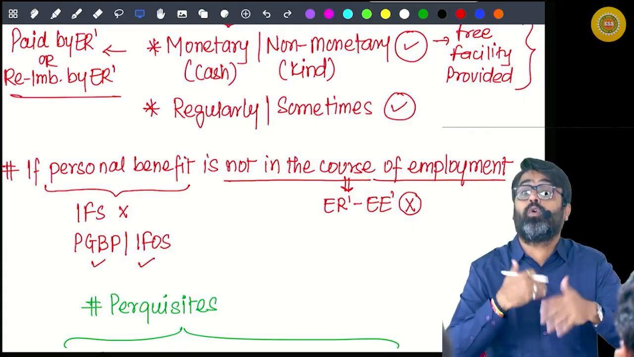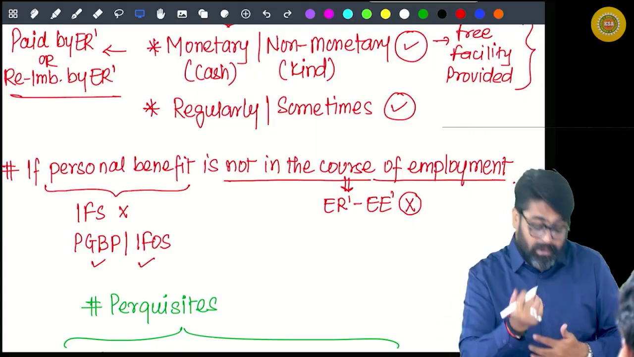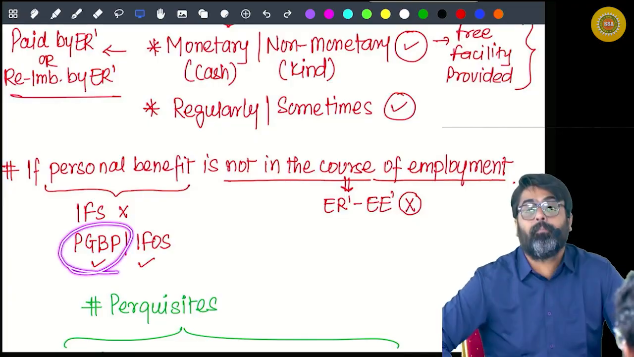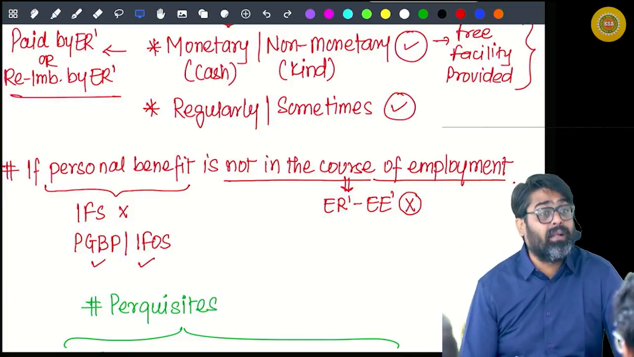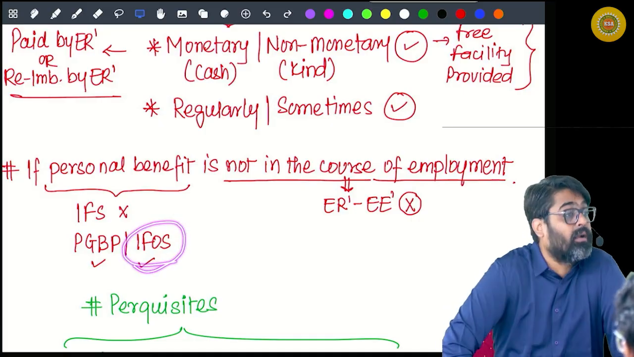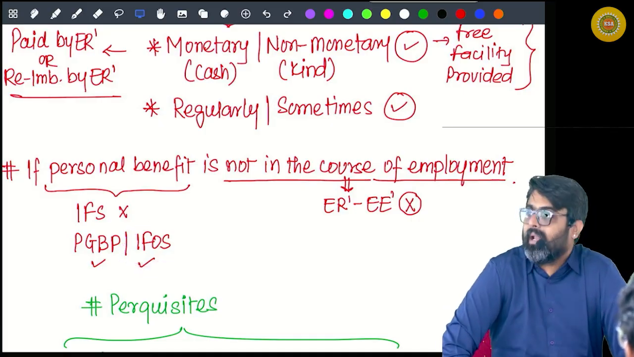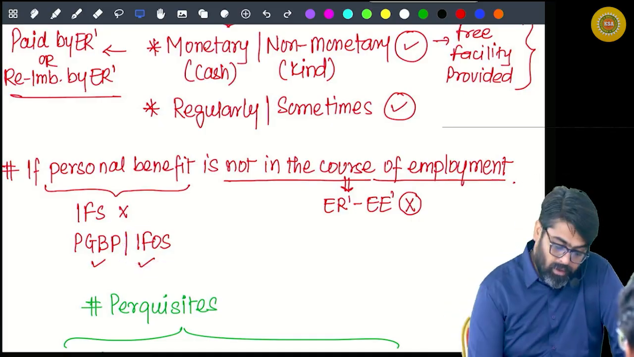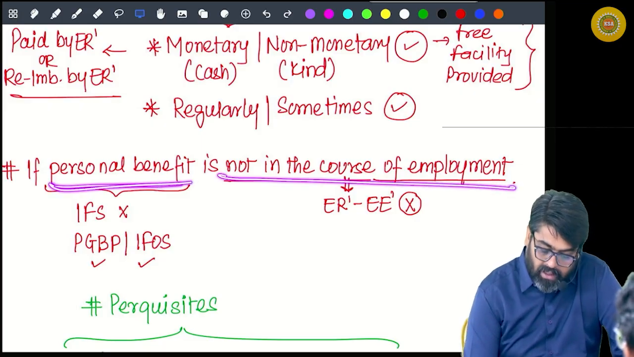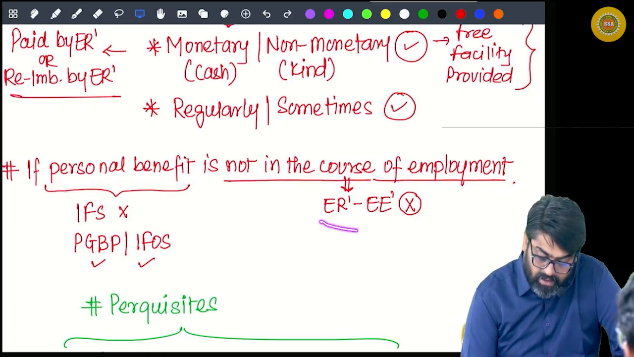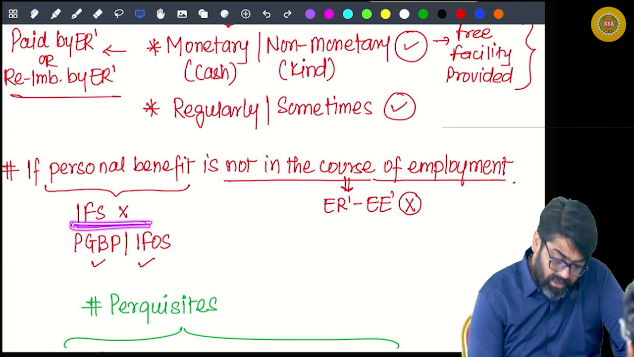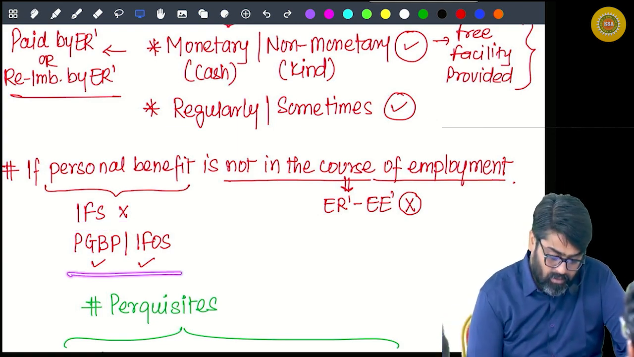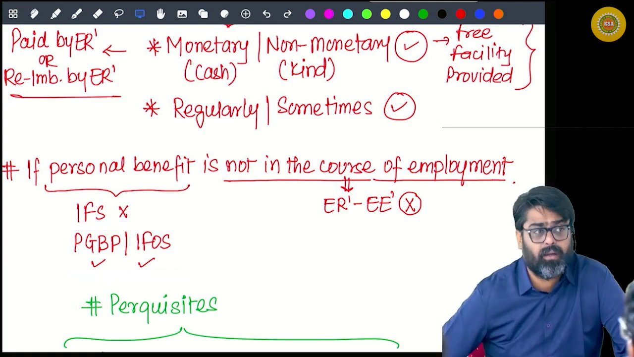So in the course of employment, the personal benefit is not happening. It is happening in the course of my business or profession. Then that will be taxable as my PGBP income. But if it is happening otherwise, then it is treated as gift, taxable under the head IFOS. Getting my point, everyone? So if there is no employer-employee relationship, then it cannot be taxable under the head salary. It will be taxable either under the head PGBP or IFOS.